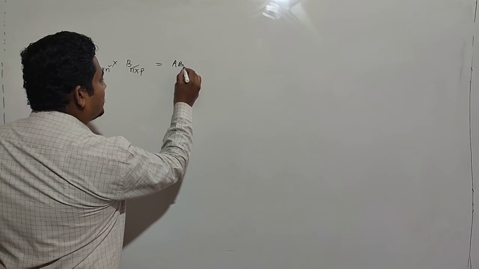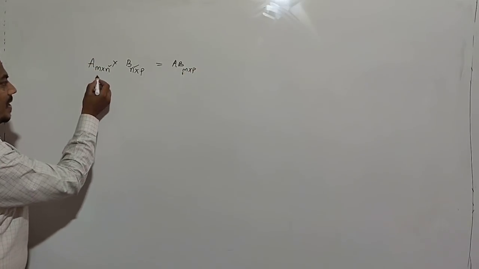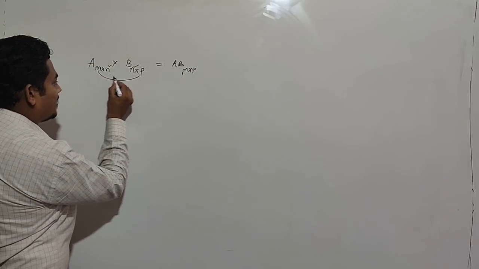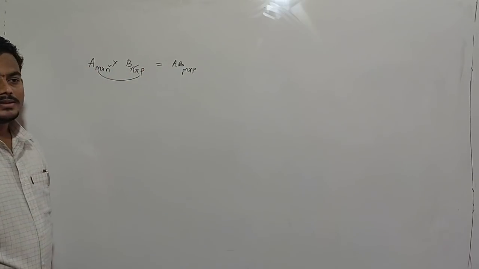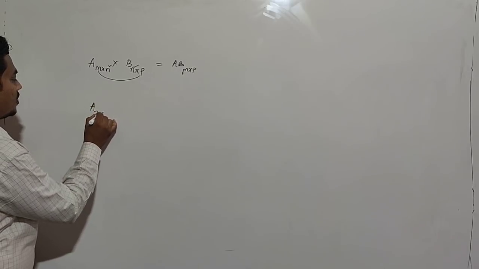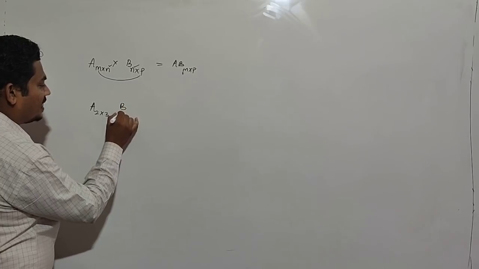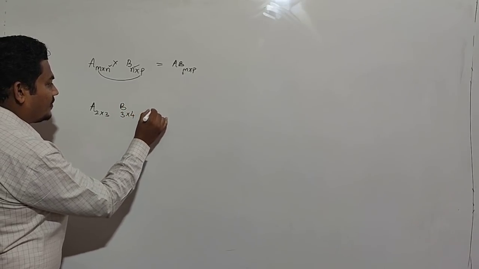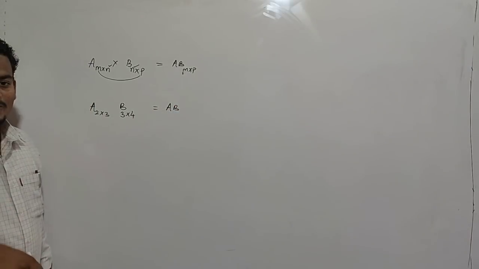And the resultant matrix AB is of order m cross p. Suppose matrix A is of order 2 by 3 and matrix B is of order 3 by 4. Whether AB is possible or not?